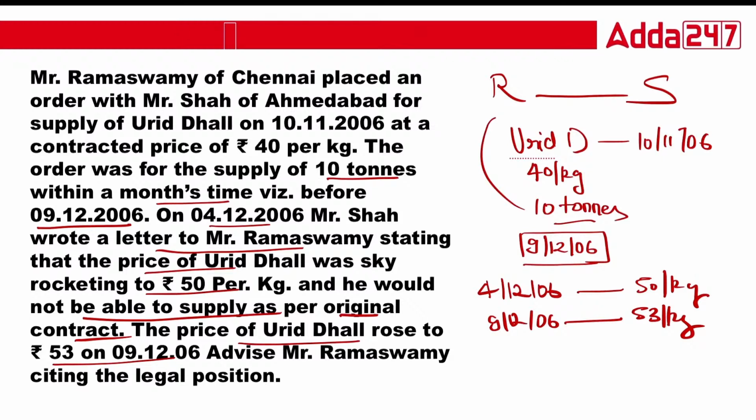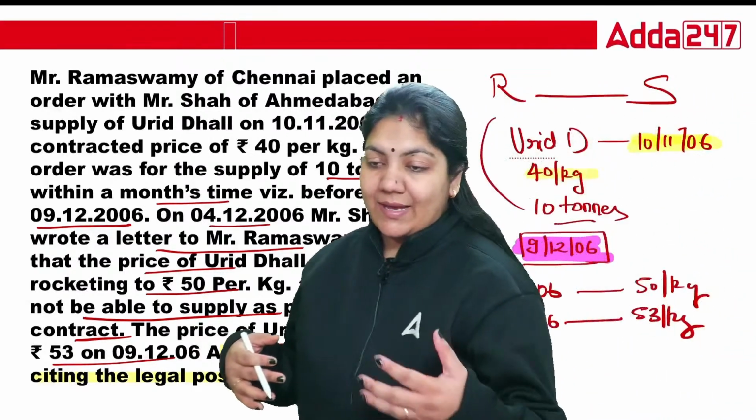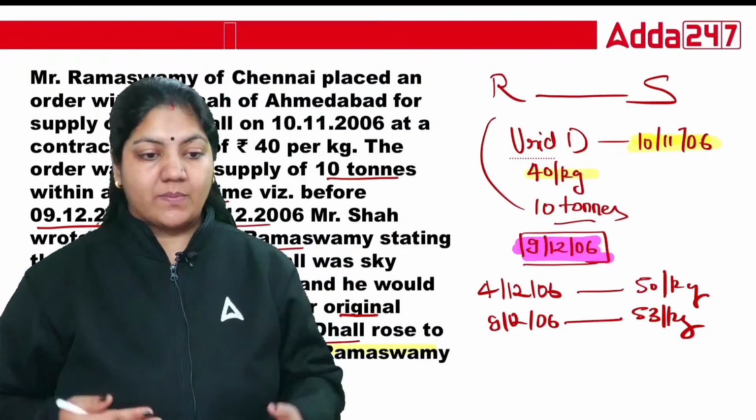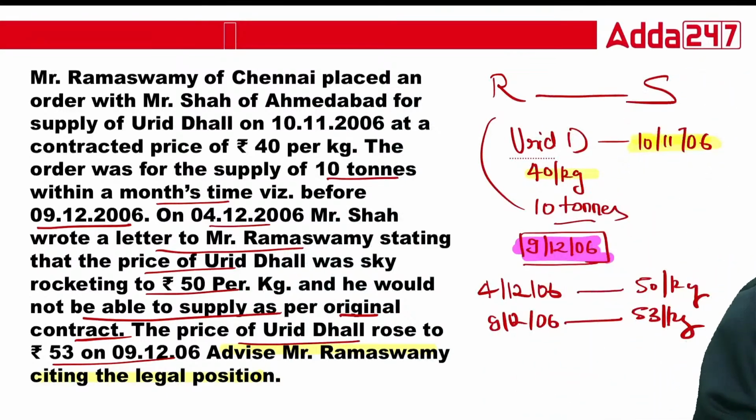Now class, advise Mr. Ramaswamy citing the legal position. The contract was done on 10/11/2006. On that day, Shah was ready to supply the urad dal at 40 rupees per kg, and he has to perform within 9/12/2006. But Shah sees that the price has already gone up. So you have to tell me what will happen in that case, what Mr. Ramaswamy can do.